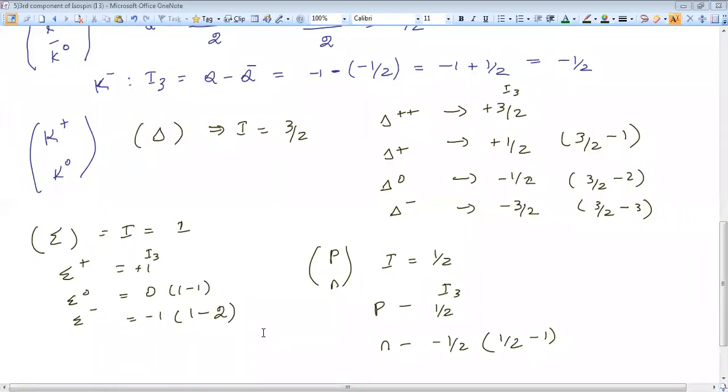That was my question: I3 of the omega particle. How many of you found the I3 value of omega minus? Yes, Muthukumar, if you have any doubt, you can unmute and ask.